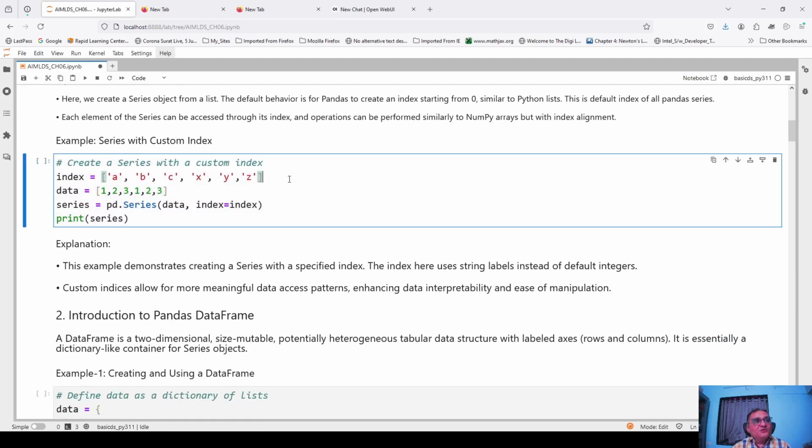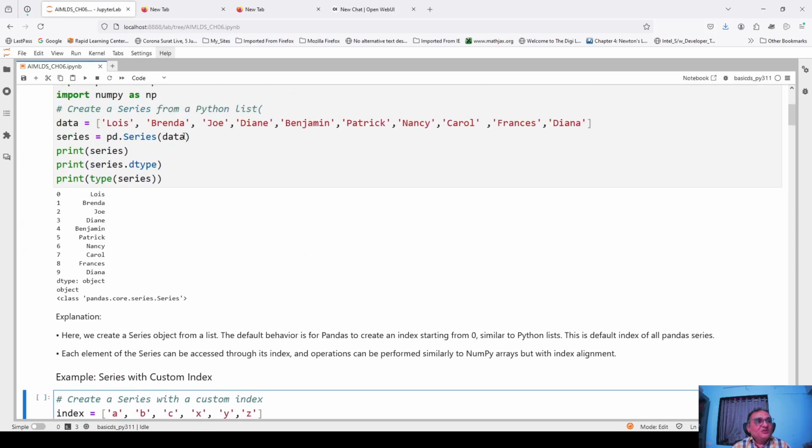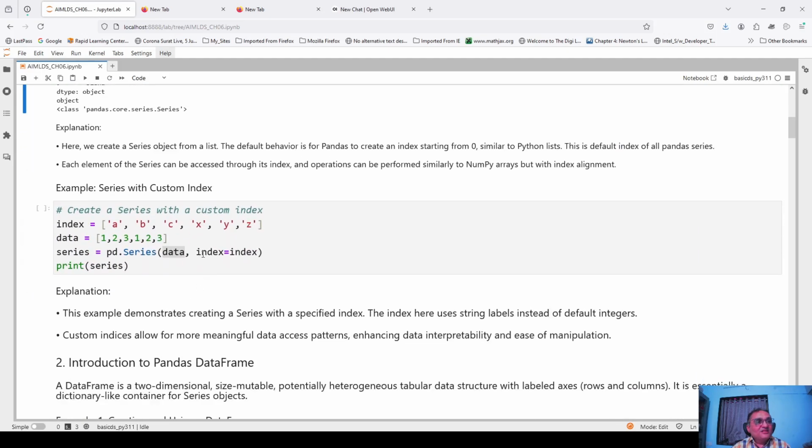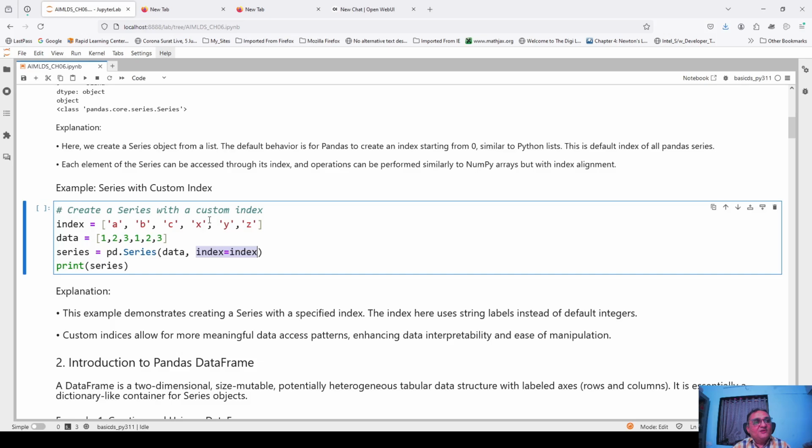Now suppose I want to use a custom index. Then as I said, first specify that custom index. This is my data. How many members are there? 1, 2, 3, 4, 5, 6. Then specify exactly 6 index elements and specify them by a list. Again, the method remains the same, pd.Series, and the first argument also remains the same, data, but the next argument, which we avoided earlier: if you avoid the index argument, it takes 0, 1, 2, 3 by default. But here I am saying take as the index the one which I have given as an example here. So now it will use ABCD as the index.